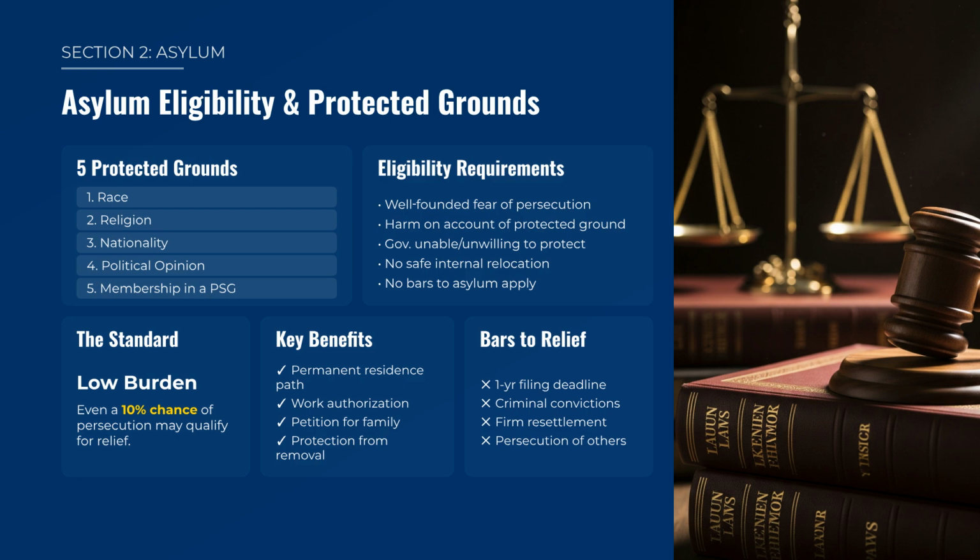Asylum is discretionary relief with a low burden of proof. Even a 10% chance of persecution may qualify. Eligibility requires a well-founded fear of persecution on account of one of the 5 protected grounds, with no bars to relief applying. Key benefits include a path to permanent residence and work authorization.